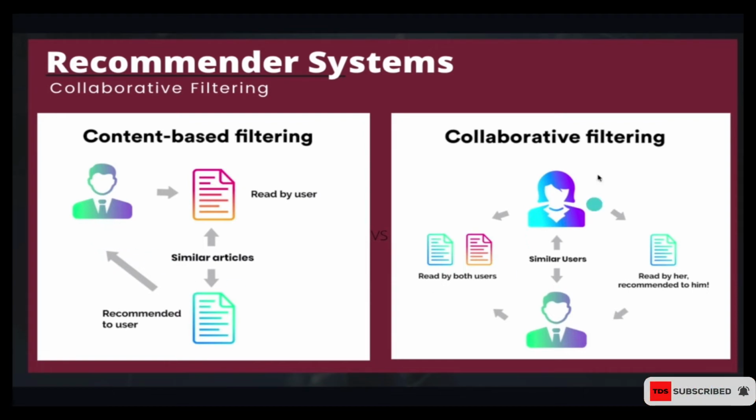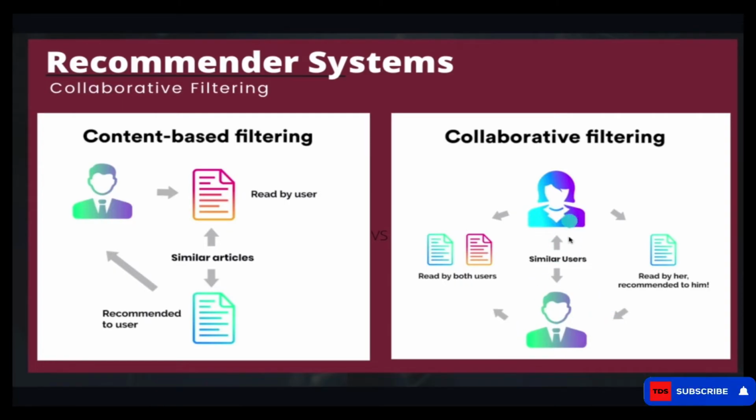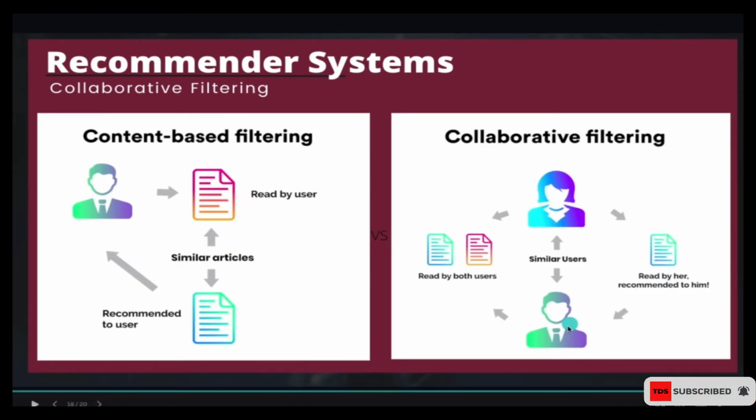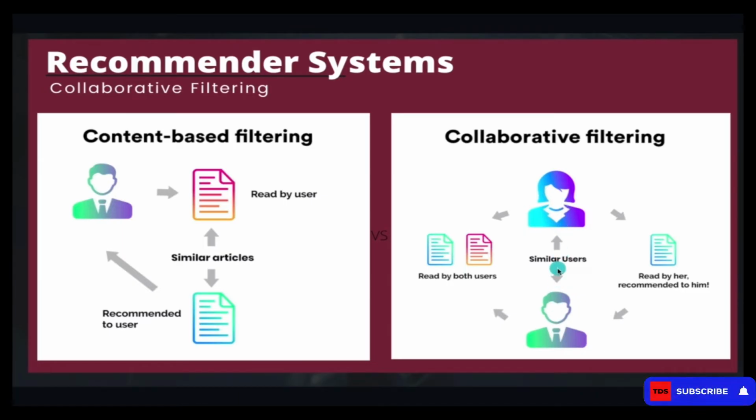We recommend that similar content to the user. Now for collaborative filtering, we base it on other users, on what the other users are doing, and even on the past activities or records of the user, and then we base the recommendation on that. So for instance, if this user has read this document, we can recommend the same document to this user based on certain things that these two users have in common.